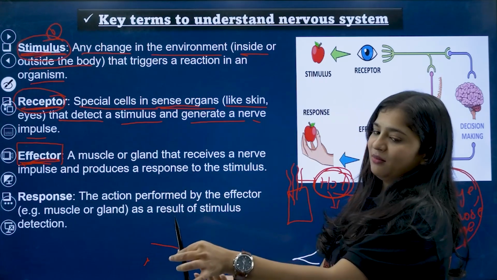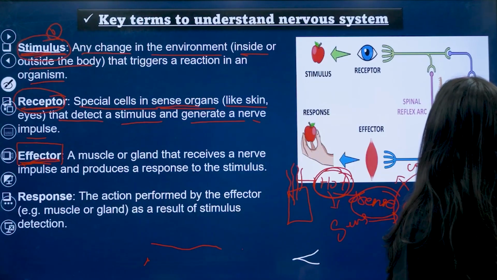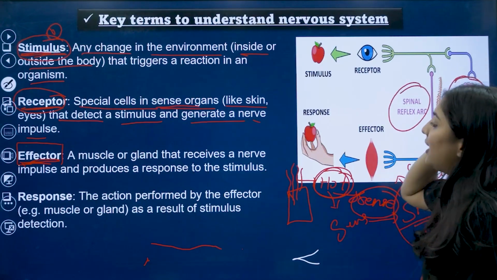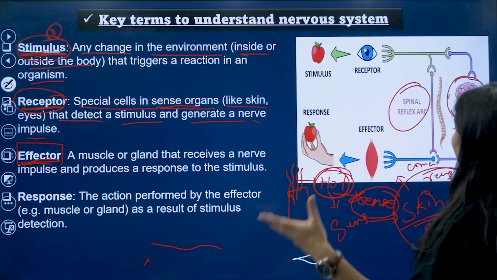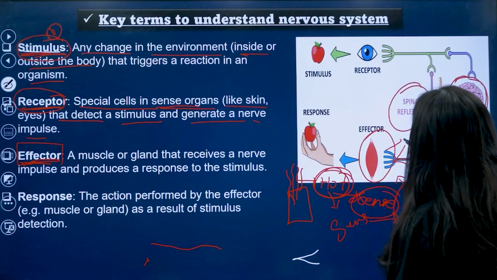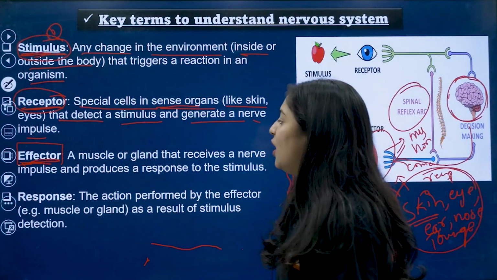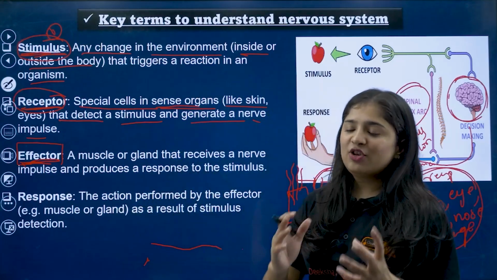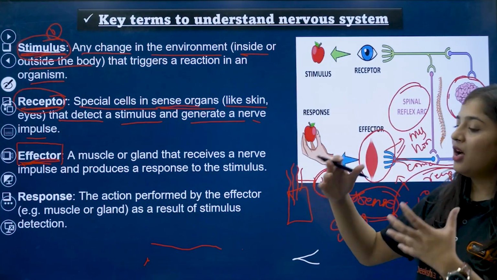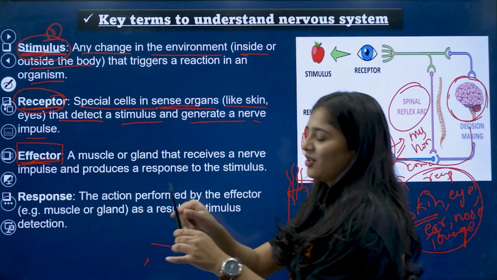Then where does it go, ma'am? It goes to the CNS. Sorry, it may go to the CNS or spinal cord. After reaching that part, it then comes to a muscle or hormone. It might be possible. What are effectors? After completing the two processes, it will reach the thing that is ready to give the action.